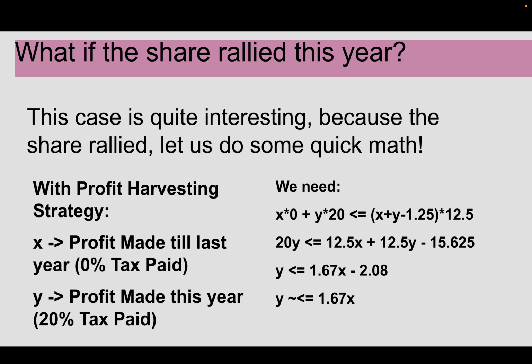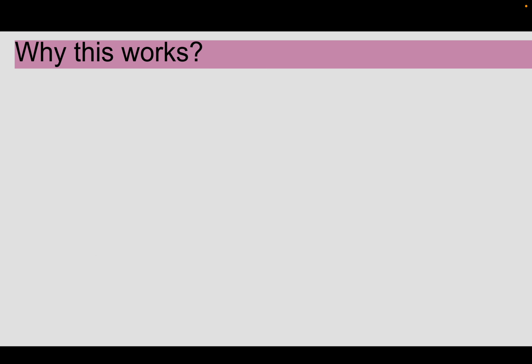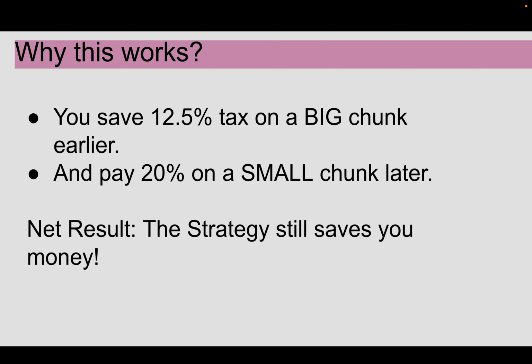So I am pretty sure you're able to make sense of this, and the math is in front of you. So why does this work? What's the intuition behind that? You saved 12.5% tax on a big chunk earlier by paying zero taxes using the exemption, and you're just paying 20% on a small chunk that is the profit in the last 6 months or 7 months. So the net result is that the strategy still saves you money.